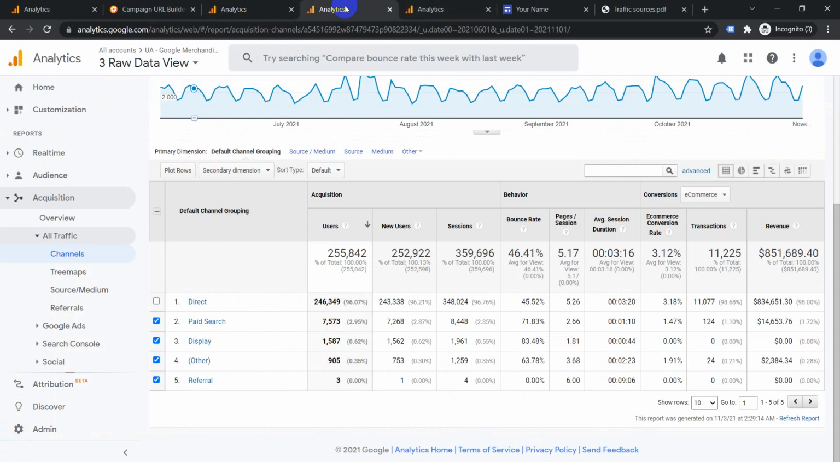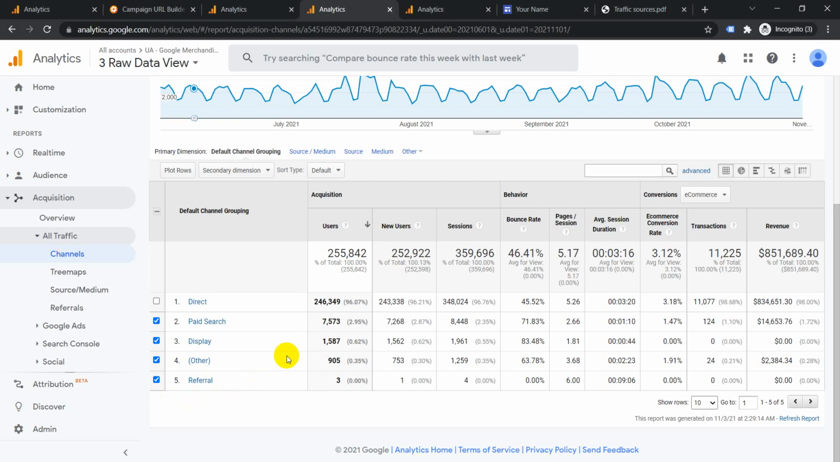Let's go to the next one, which is social. Social also is not mentioned here. Social is any traffic from social networking sites like Facebook, Twitter, LinkedIn, all that will fall under social. Then we have another one which is email. So traffic from your email, email newsletters, all that will fall under email. Then we have another one which is affiliates. Basically, affiliate traffic will fall under affiliates.